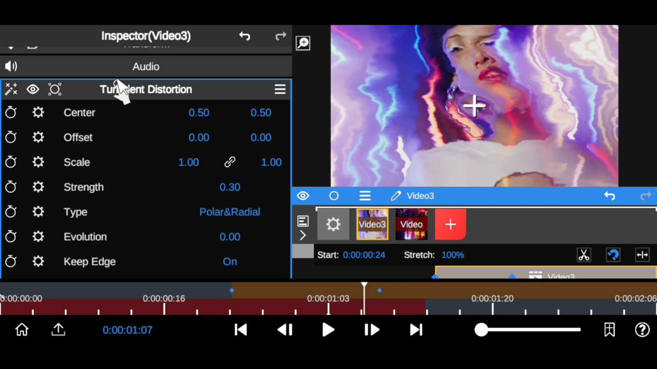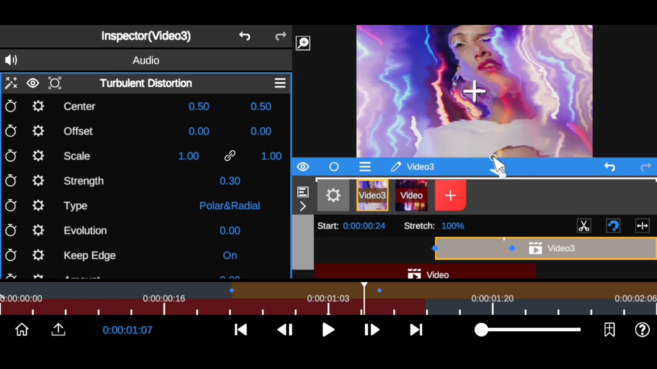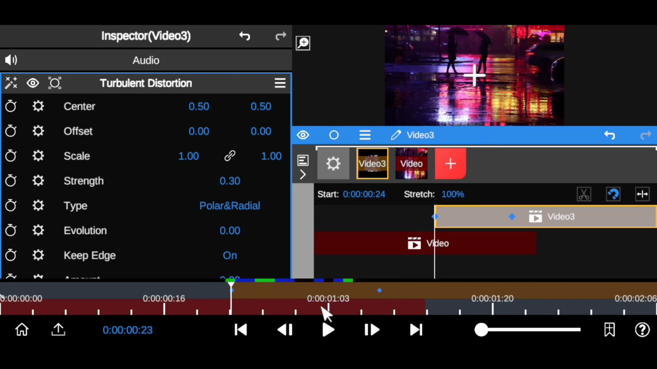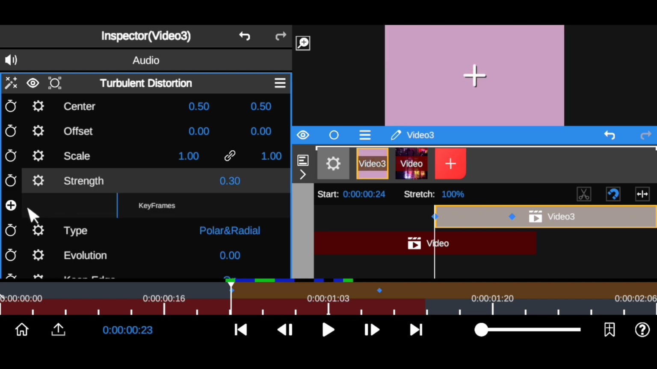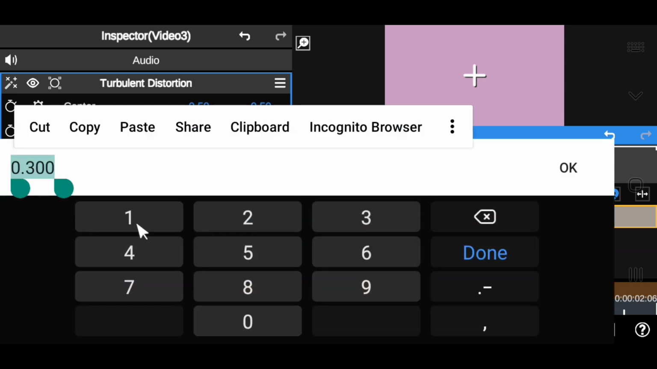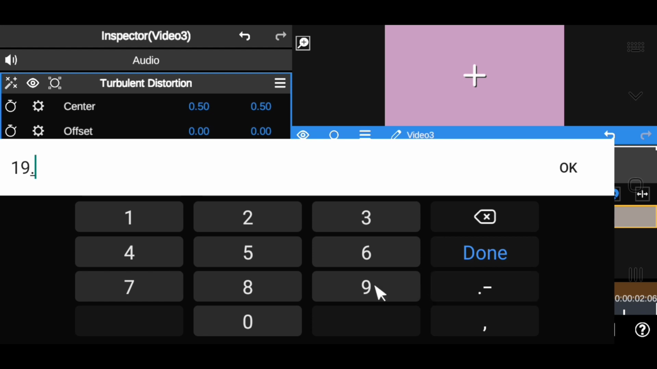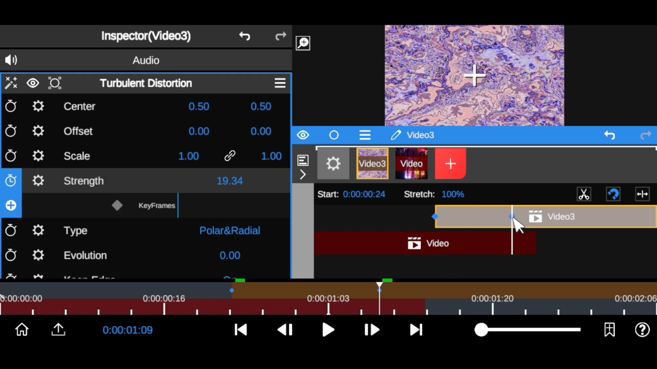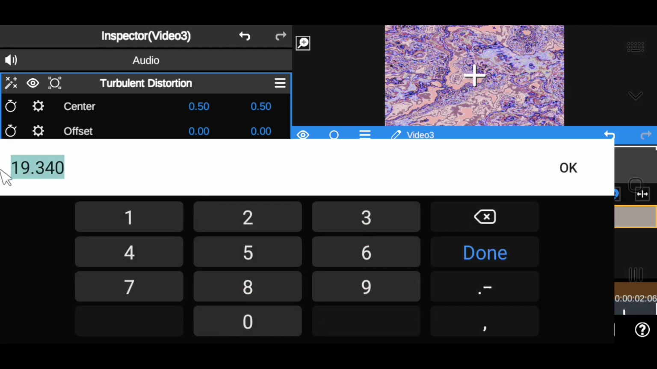Now come to this strength. Bring your timeline to this first keyframe you set, right here. You can use this to switch to the exact position. Add the keyframe right there and set the strength to 19.38, or 34 to be precise. 34 right there, and hit OK. Then move to the next keyframe, using this to switch to it, and set this back to 0.0 and hit OK.